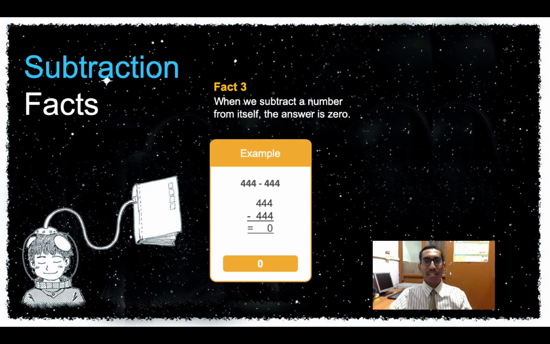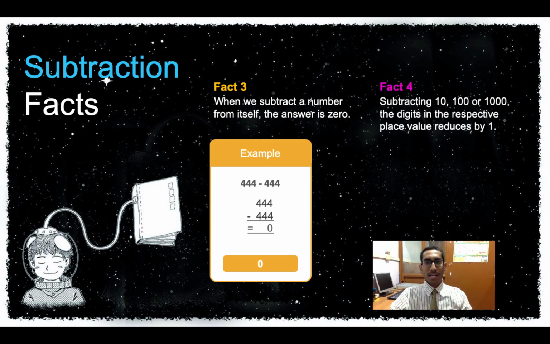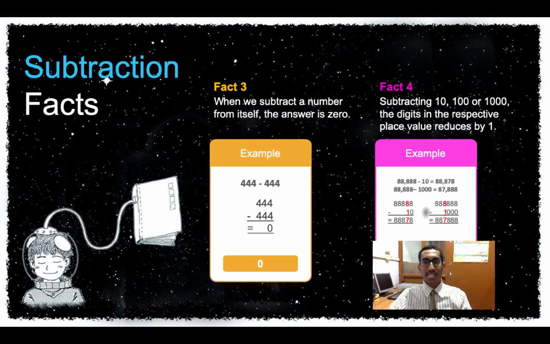Okay, and the last fact that we will be looking at for today is when we subtract a 10 or a 100 or a 1000 from the respective place value. Okay, this one has a small catch. Here, remember, wherever the 1 is, only that place value changes. We will look at this in the example. Now you can see I've used 2 examples in this question. One is 88,888 minus 10.